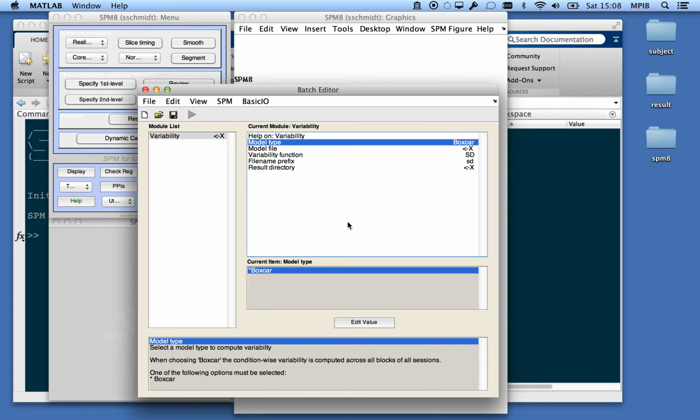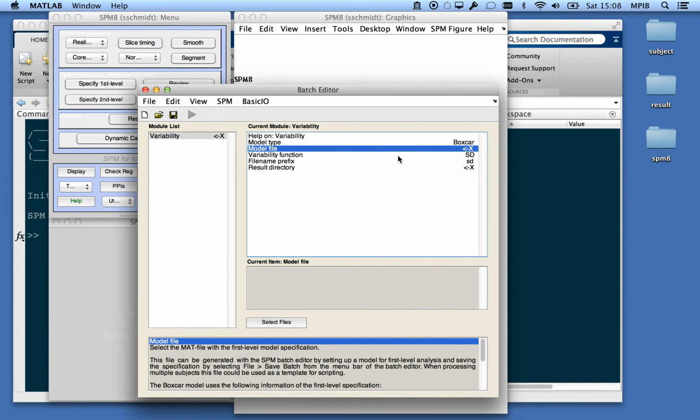So I will now quickly explain the options that you see here. The first one is a model type, boxcar. This means that a boxcar modeling will be used for the computations. Then we have a model file.